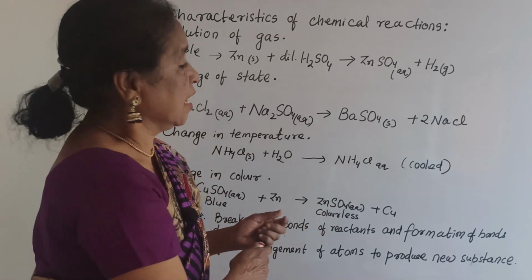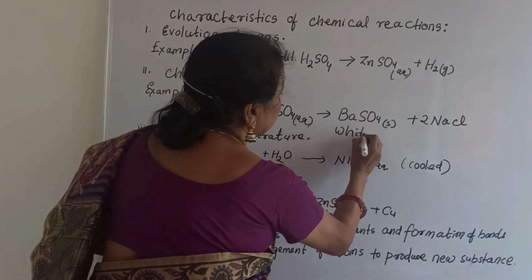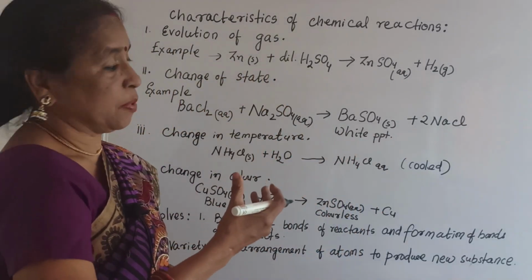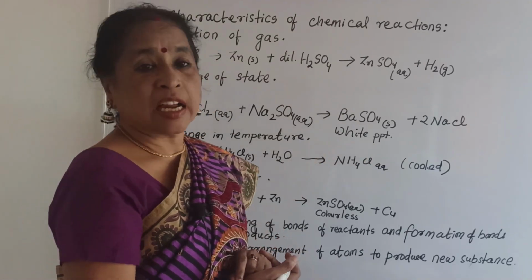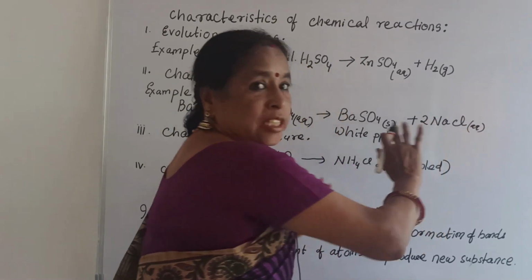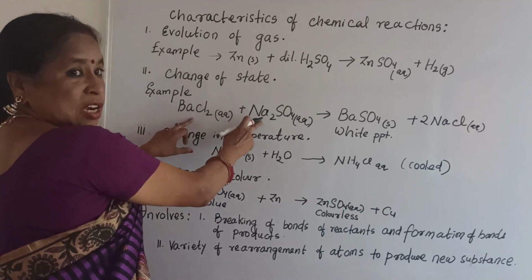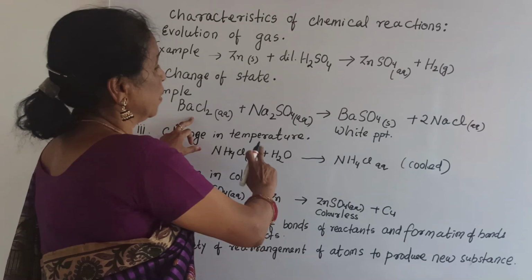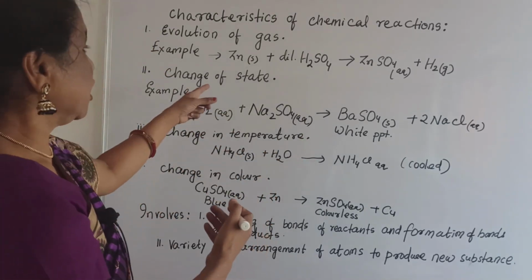S means solid, and actually BaSO4 is a white precipitate. You can see it looks like a curdy type precipitate, white precipitate, and the other product is NaCl. You should write aq because it is in solution form. So see, change of state: both are colorless liquids and change to one solid, that is a white precipitate. So this is one example where you can show change of state.